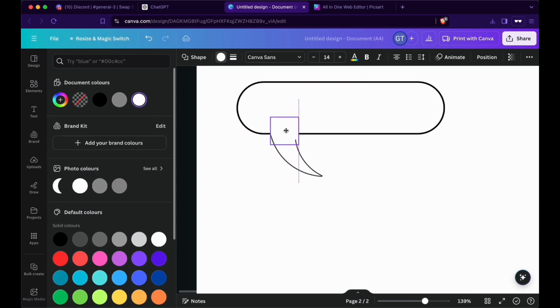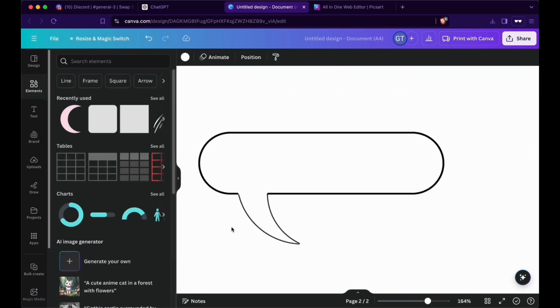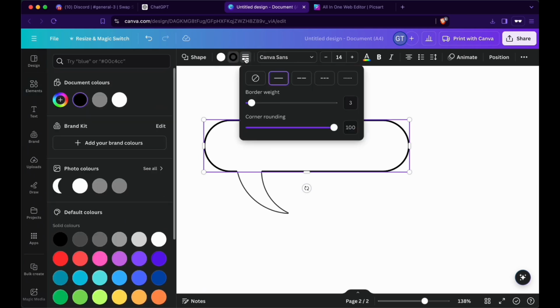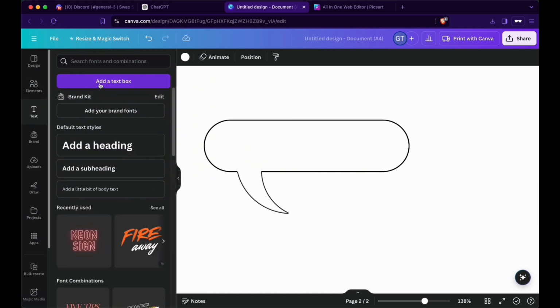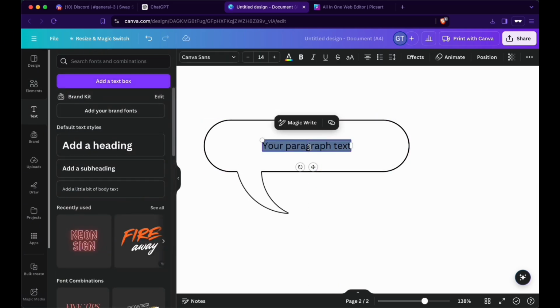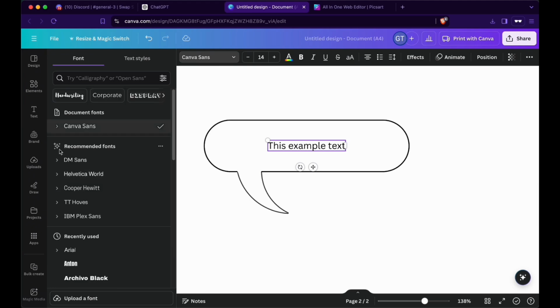Decrease the size. That should be good. This border is still also a bit too much. Let's put it to 2. It's better. So now what you do is also go here to text, add a text box, move it here, and then put in whatever text you want. You can change whatever fits your style.